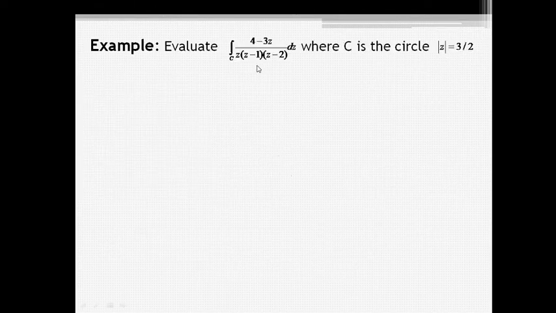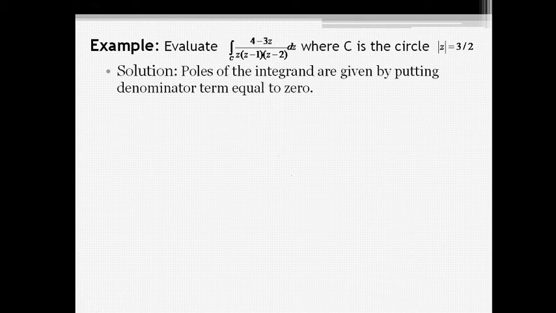Evaluate the integral over C of (4 minus 3z) upon z into (z minus 1) into (z minus 2) dz, where C is the given circle. First step, we find the poles of the integrand by substituting the denominator equal to 0. Therefore z into (z minus 1) into (z minus 2) equal to 0, and we find the values z equal to 0, 1, 2. These are the poles of the integrand.